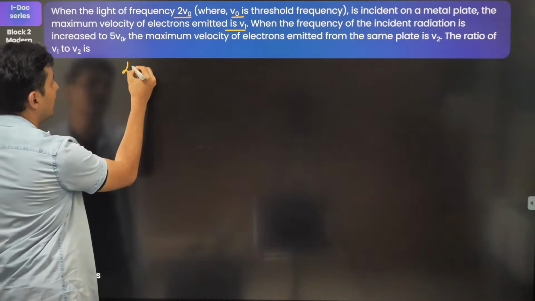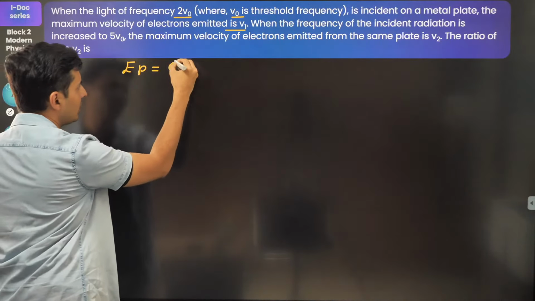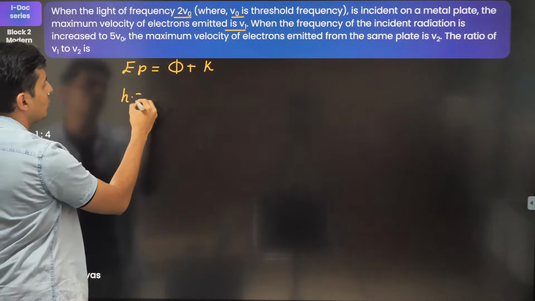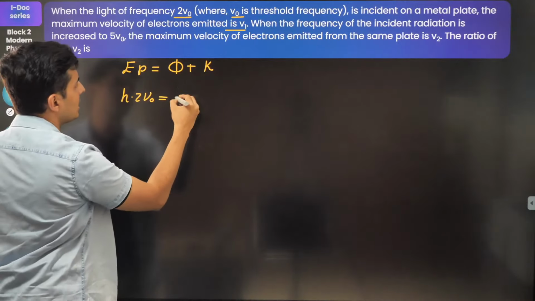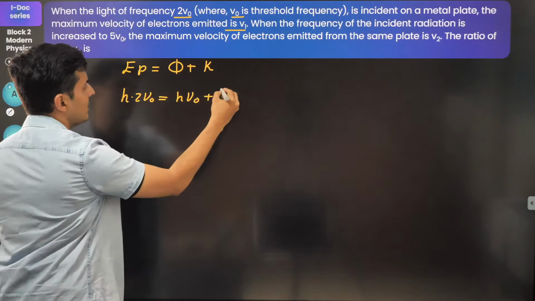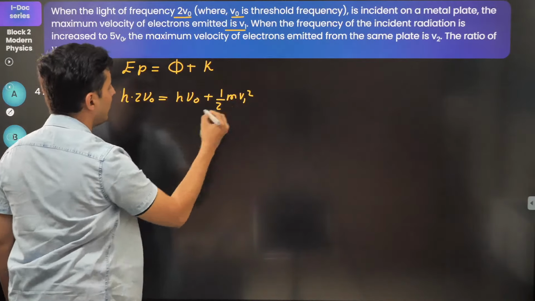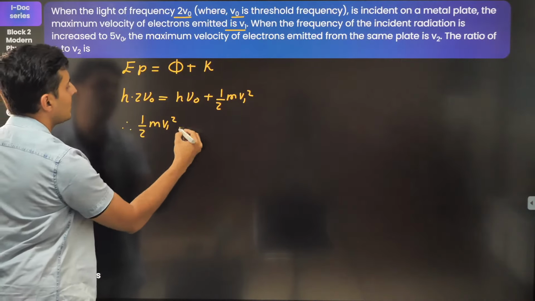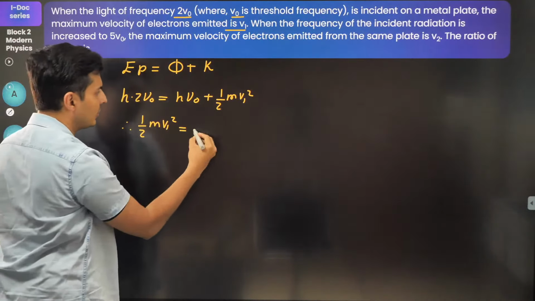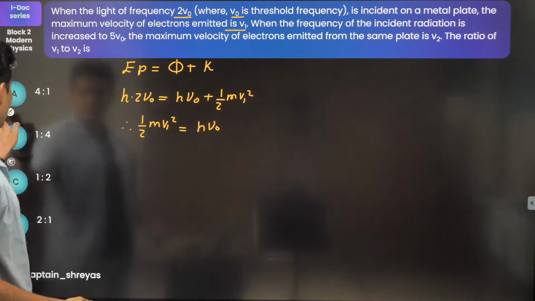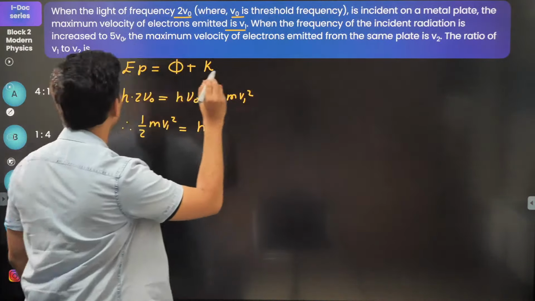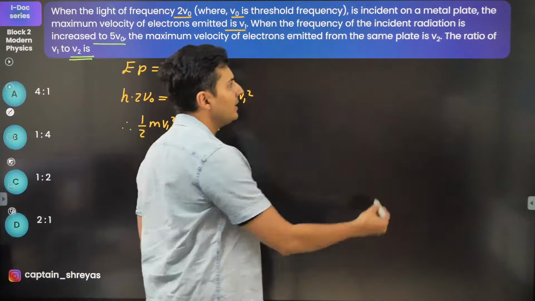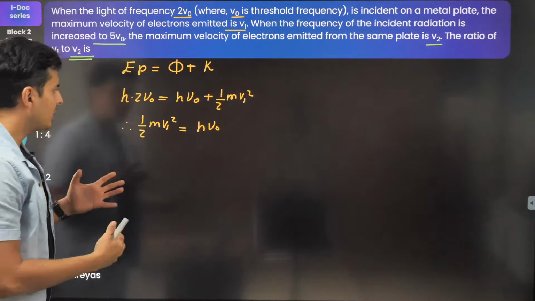So using our photoelectric equation, which is nothing but energy of photon is work function plus the kinetic energy. So energy of the photon is h into 2 nu naught, work function is h nu naught, kinetic energy I can just say is half m v1 square. So half m v1 square is equal to h 2 nu naught minus h nu naught, which is just h nu naught. That's it. Now for the second part, when the frequency of the incident light is 5 nu naught, the speed is v2. That's what is given.